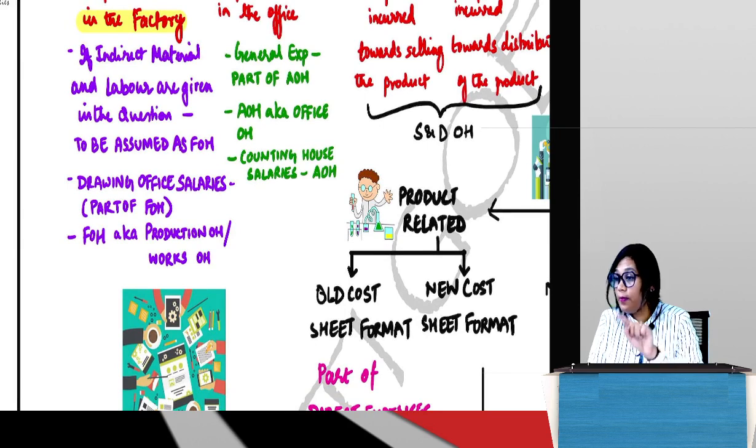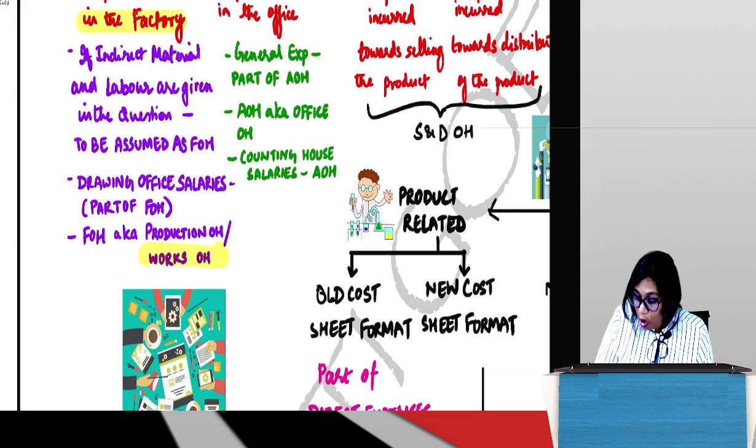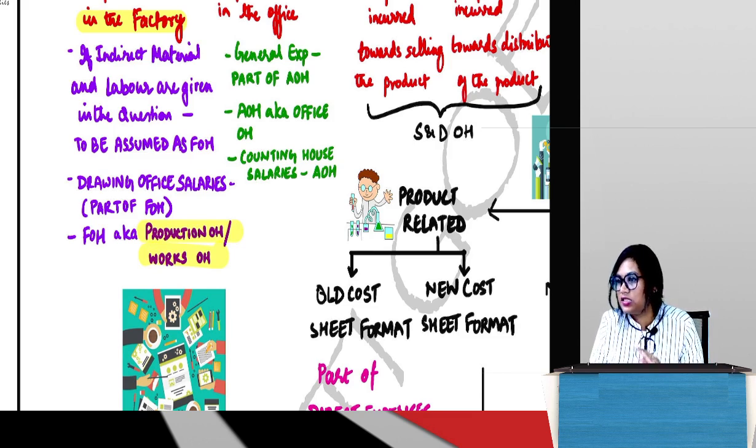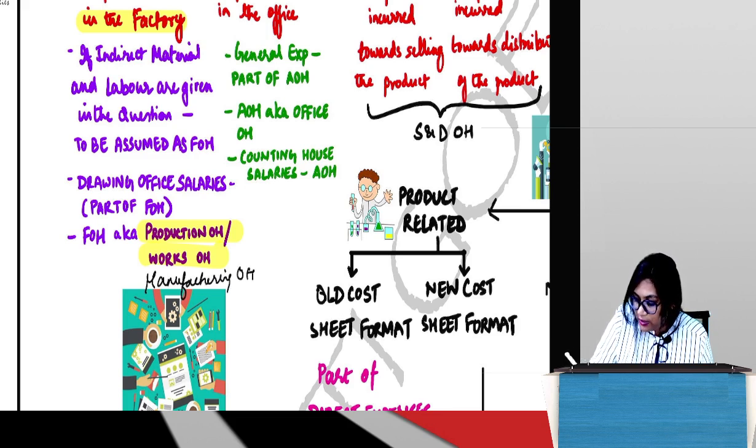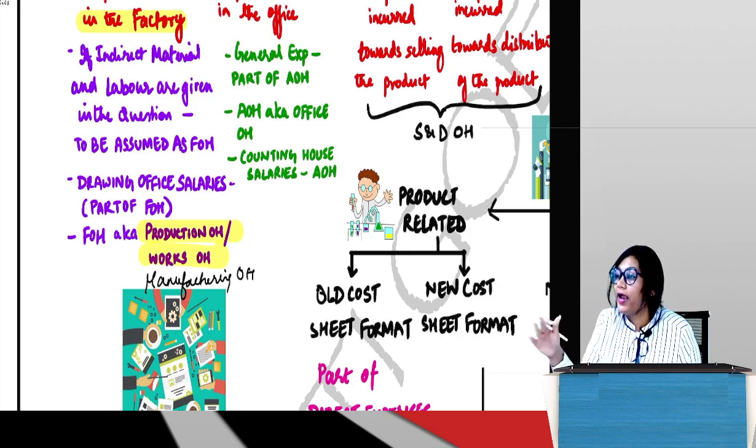So many times in the problem they may not say factory overheads, they may say works overheads or production overhead. So the minute you see the terms production overhead or works overheads, please understand that they are talking about factory overhead. Sometimes they could also say manufacturing overhead.